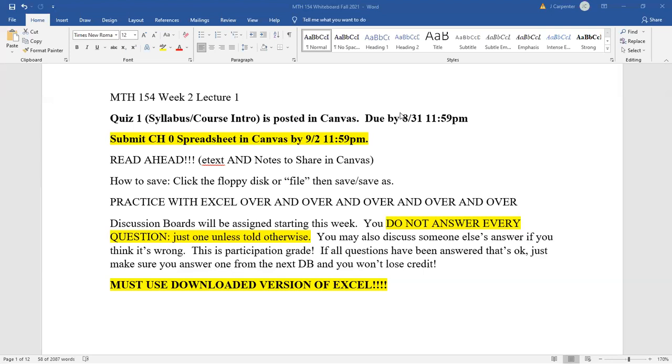The second issue with Excel is you have to use the downloaded version, the one where you go to office.bccs.whatever and download it from there. If you're going through your browser and using the online version of Excel, it doesn't work. It will mess up your grade. If you're going through Internet Explorer, or whatever it's called now, Edge, I think, you cannot use Excel via a web browser. It has different features. You have to use the downloadable version of Excel.